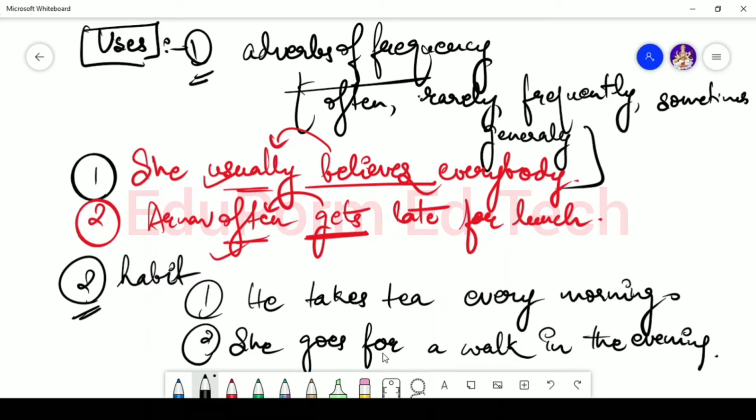Again, she goes for a walk, he takes tea. These all are written in the form of simple present tense, the first form of the present tense.